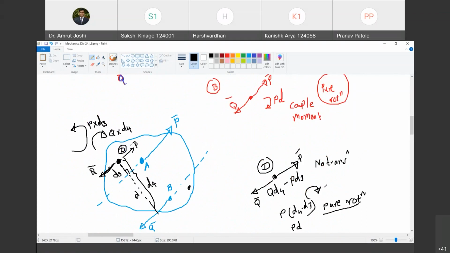So now you consider any point on this side of the line of action of force Q bar. You can derive in principle the same thing. Do you agree with me? Are you with me? Yes, sir. So what is the take home message?